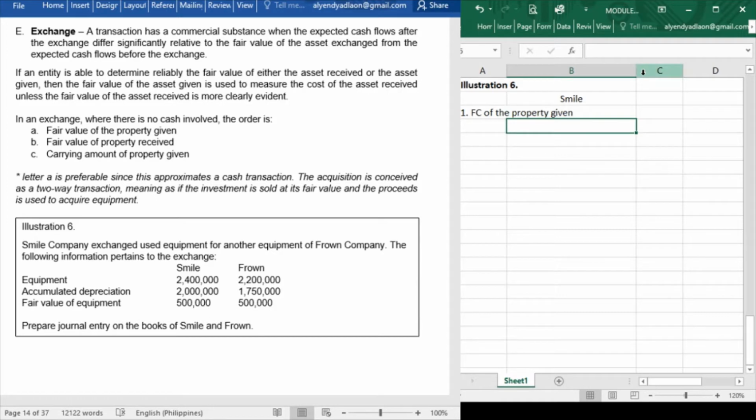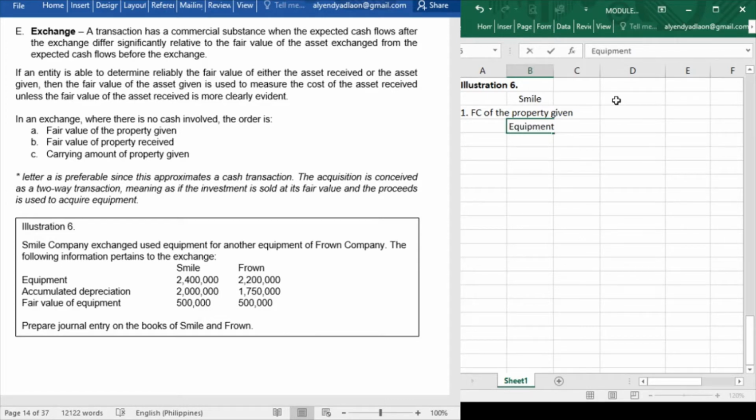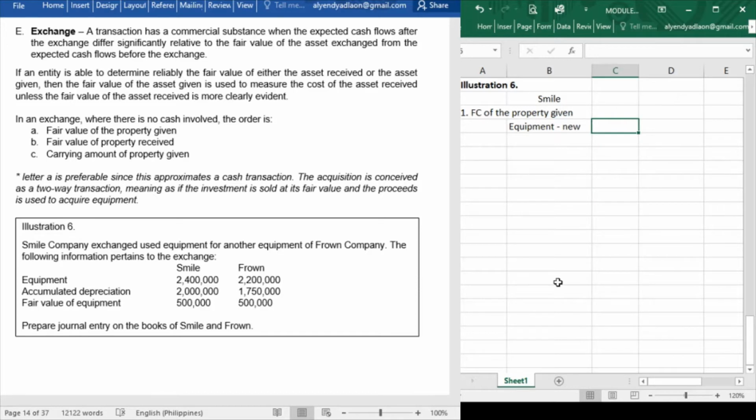Okay, so that would be the debit to, this is an equipment, so debit to equipment new, okay, and that amounts to how much? Accordingly, the equipment new should be measured at the fair value of the property given. So how much is the fair value of the property given by Smile? That is 500,000. So we have to record it at 500,000. Okay.